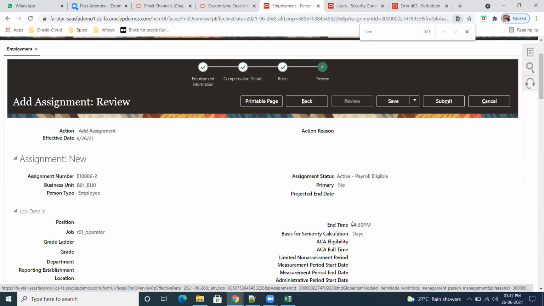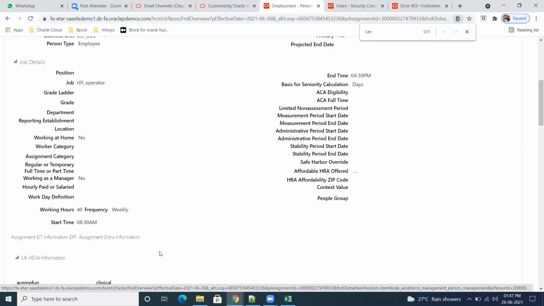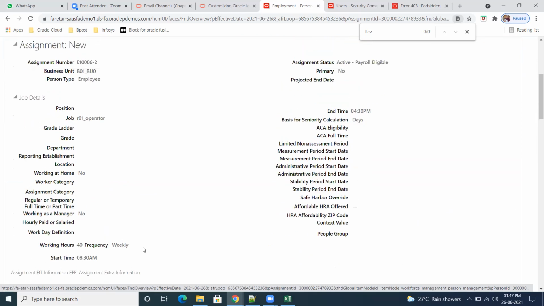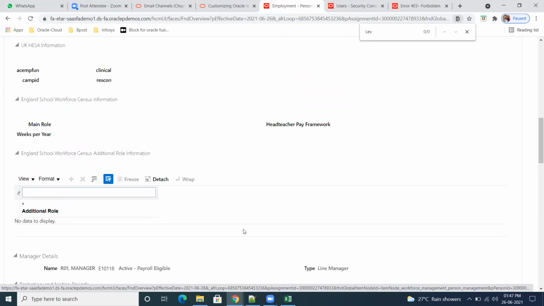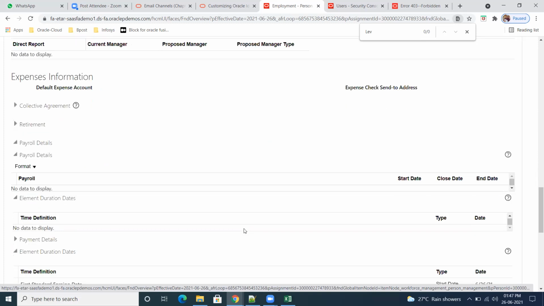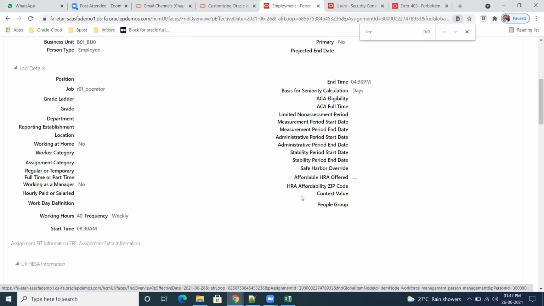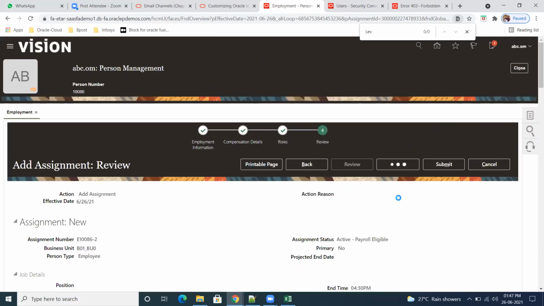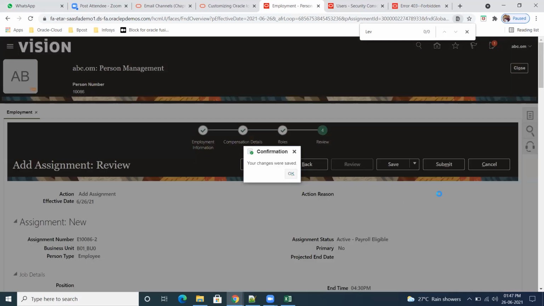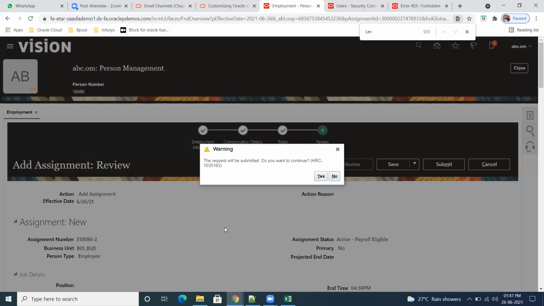Now we verify why level is not there nowadays. Okay, that's enough here. Save and then submit. It's coming without level now. Need to check, I don't know.